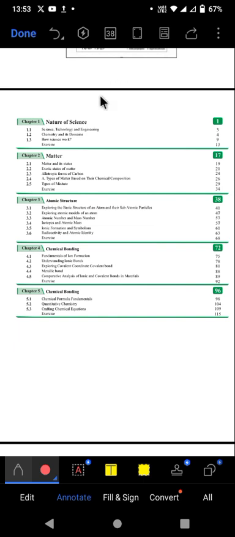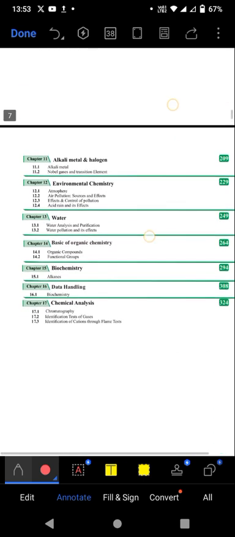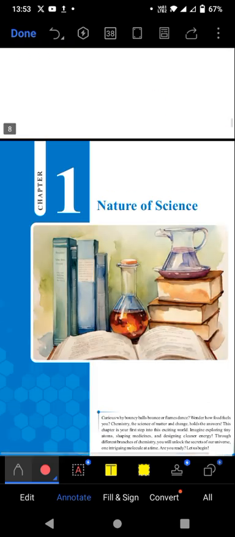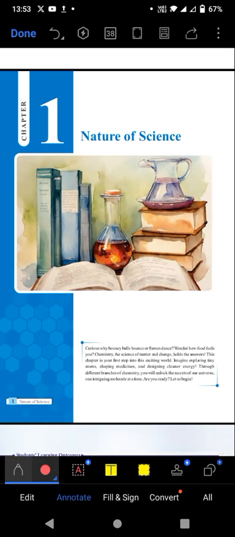So starting from the very first chapter, Nature of Science. In Nature of Science, the first topic is, although omitted, considered for formative assessment. This is just considered for the class test, but still we are going to discuss the topics to make a connection with coming topics or coming subheadings. Okay, so beta, as far as Nature of Science is concerned, in this topic we are going to discuss the basics of science and how science has emitted a branch of chemistry.